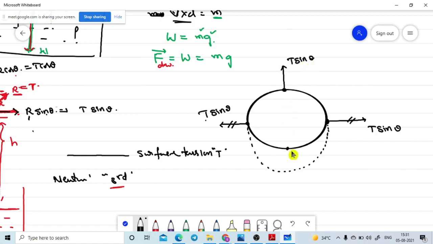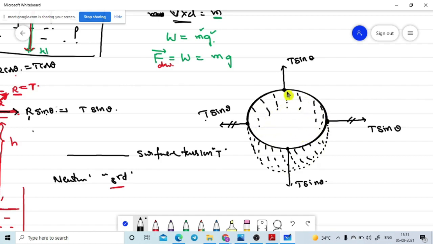Exactly in the opposite direction, one more T sin theta is available. Are you getting or not? Because the liquid is touching like this. The liquid is contacting like this. Here the liquid is there inside. So this is the liquid contact.